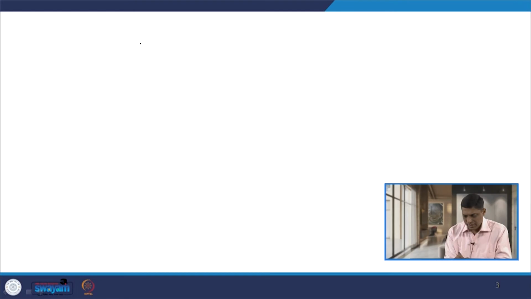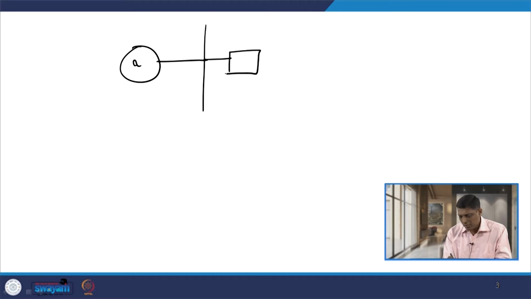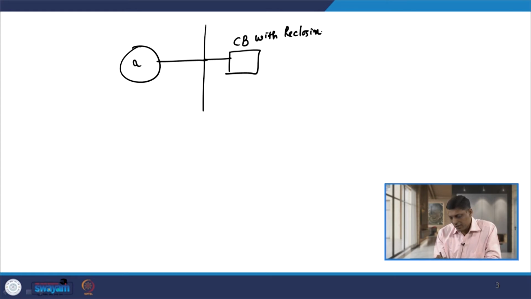For example, let us say we have a source and then a bus, and then we have a breaker. So, this is your circuit breaker with reclosing facility, and then you have this HT feeder,